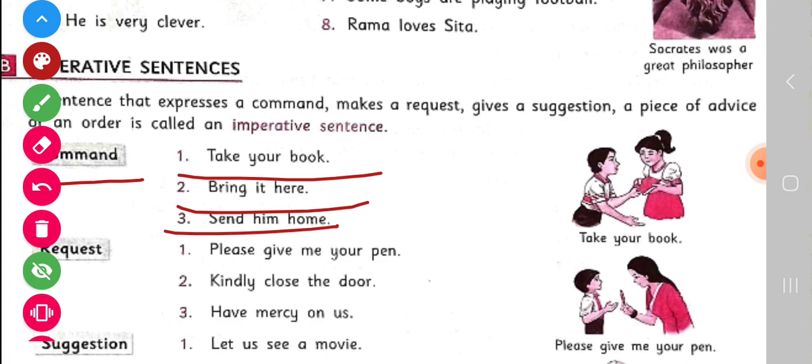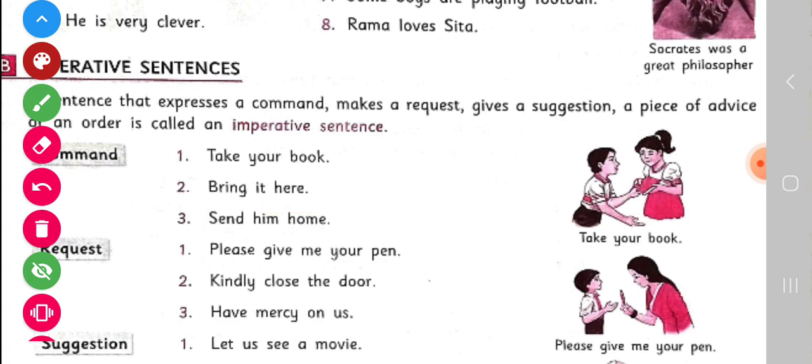When you are expressing a command, then you say like these sentences. Take your book means you are expressing your command. You are saying to anyone that take your book. This is a command. When you say bring it here, means you are commanding. Send him home means you are commanding. And the sentence that you are using is imperative.